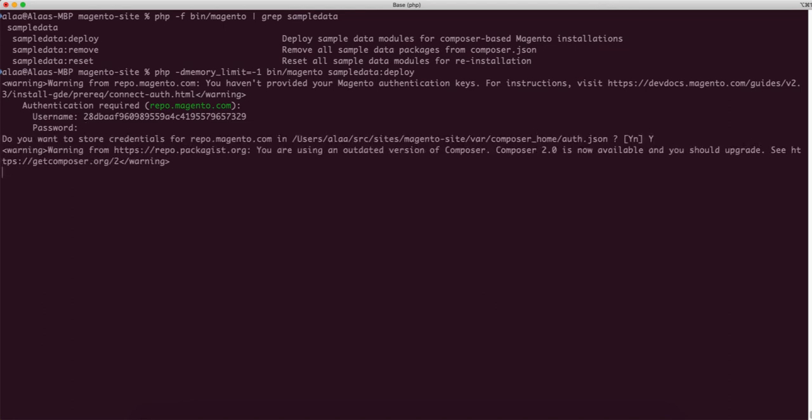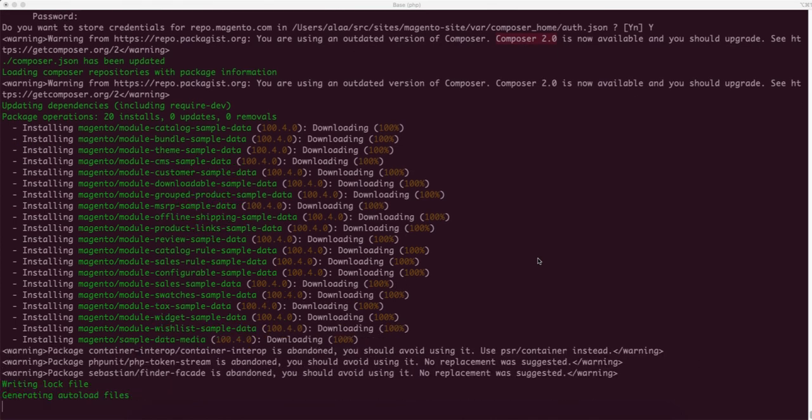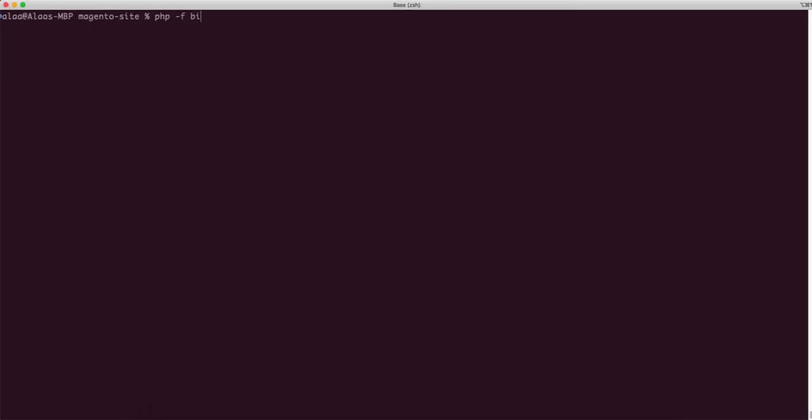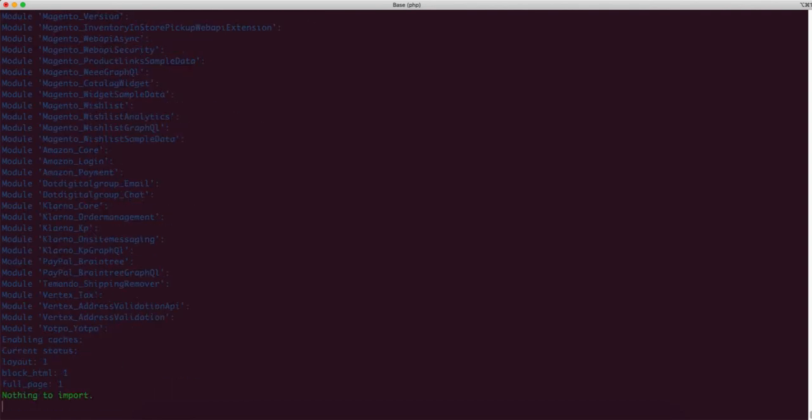And then I just put yes. This is just a warning message saying that Composer 2 is now available. I'm still using Composer 1. Now the sample data is installed. What I'm going to do is run the PHP setup upgrade. Okay, so now the setup upgrade is done.